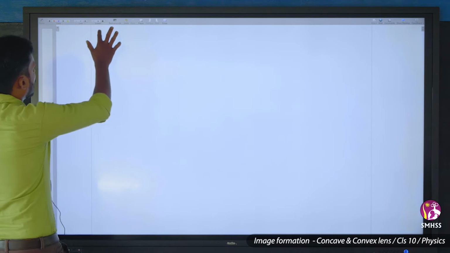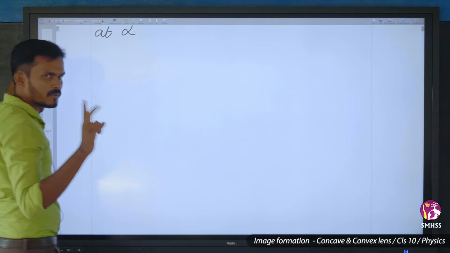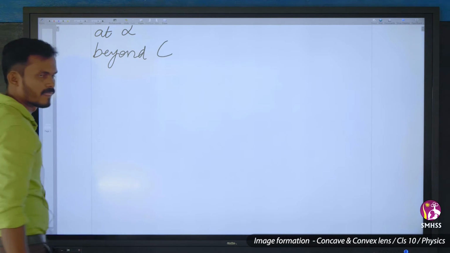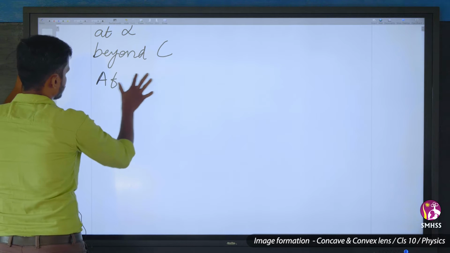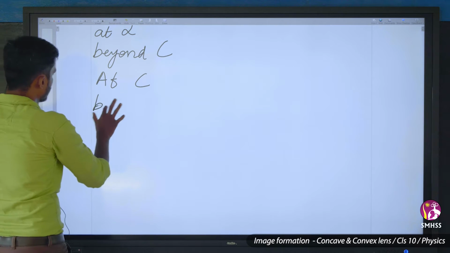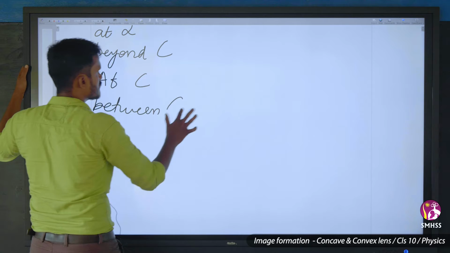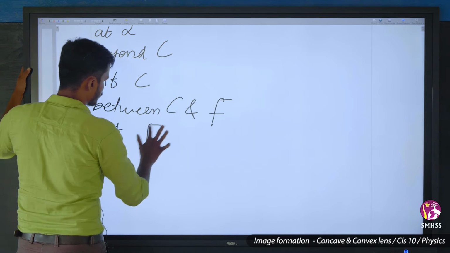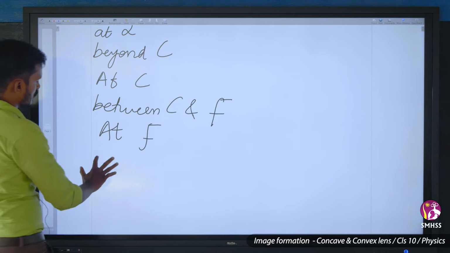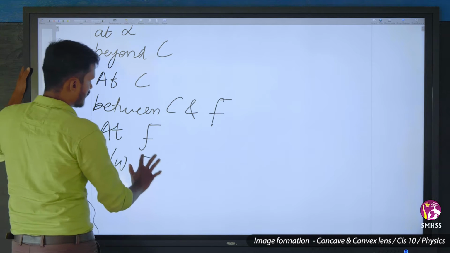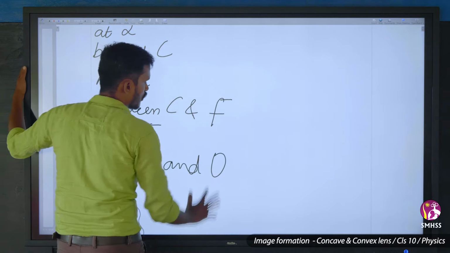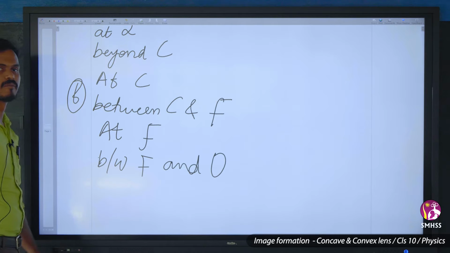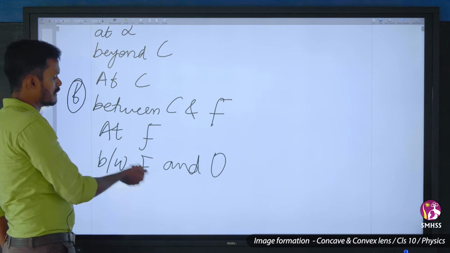So first one is at infinity. So second one is beyond C. The next one is at C. The next one is between C and F. At F, and then between F and optic center. So 1, 2, 3, 4, 5, 6 positions, different positions. I am moving the object from infinite to between F and optic center.